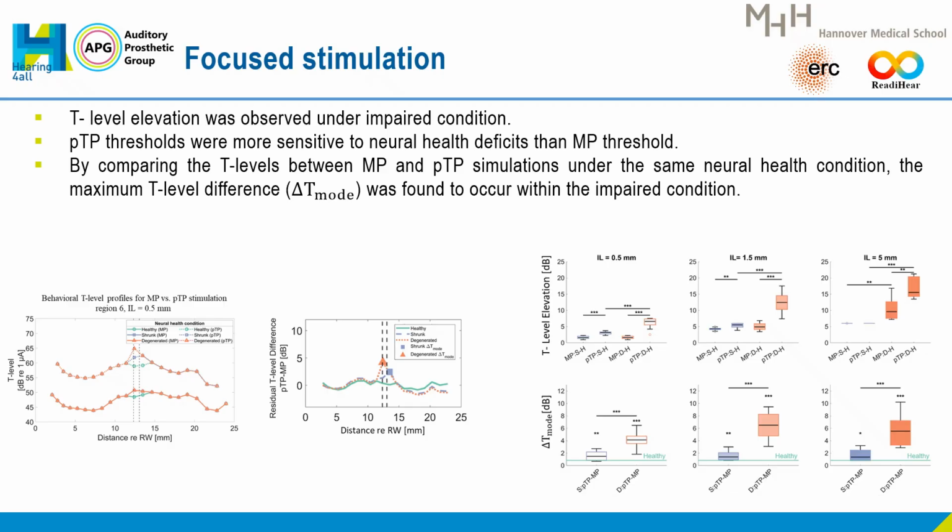Furthermore, if we compare the results between the two stimulation modes, monopolar against partial tripolar, the maximum T-level difference, which is called delta T mode here, between monopolar and partial tripolar occurred consistently with the impaired condition across all dead regions, which seems to be a promising measurement of neural health status.